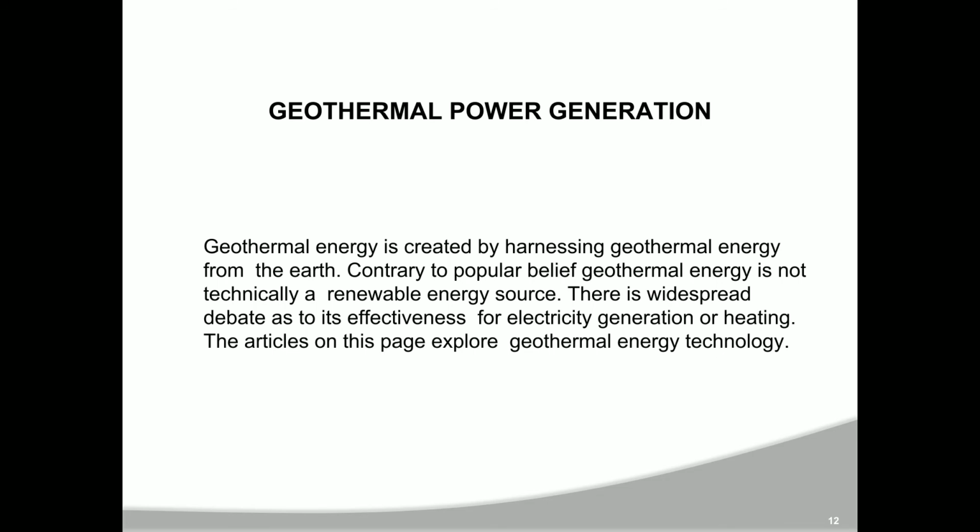Geothermal power generation. Geothermal energy is created by harnessing heat from the earth. Contrary to popular belief, geothermal energy is not technically a renewable energy source. There is widespread debate as to its effectiveness for electricity generation or heating. The articles on this page explore geothermal energy technology.